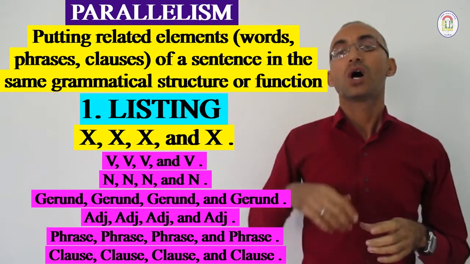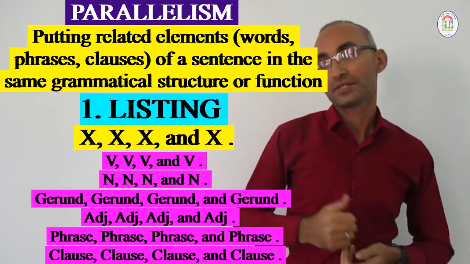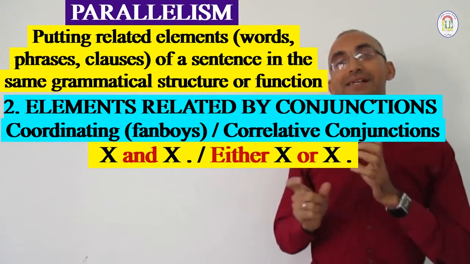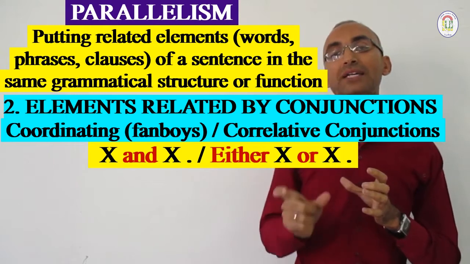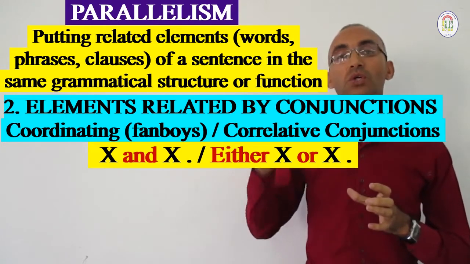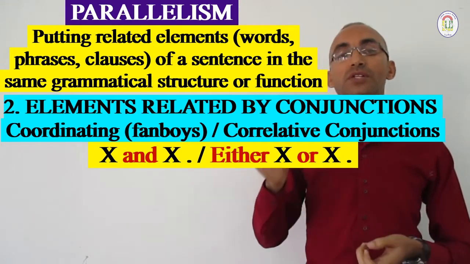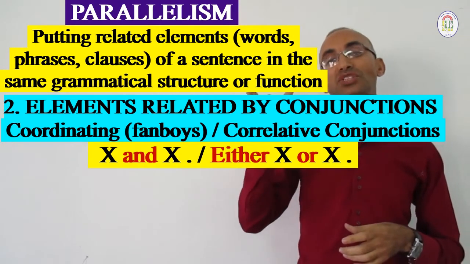Clear? Function. Also, we have the second major case for parallelism when we have items which are related by conjunctions, mainly the fanboys and also the correlative conjunctions.